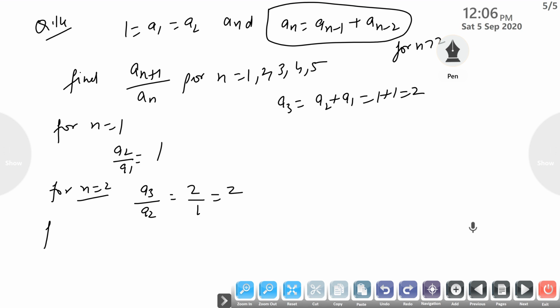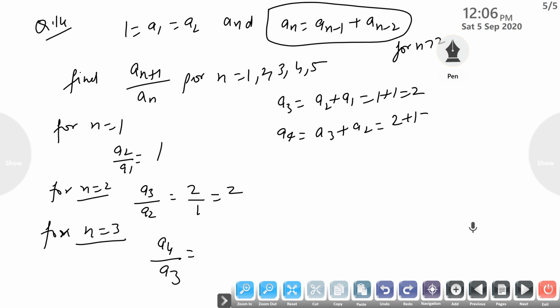Now next, for n equal to 3, we get a_(n+1) upon a_n is a4 upon a3. a4 is a3 plus a2, that is 2 plus 1, this is 3.